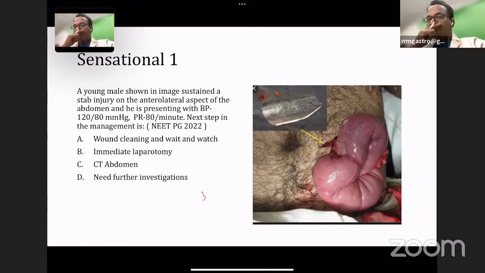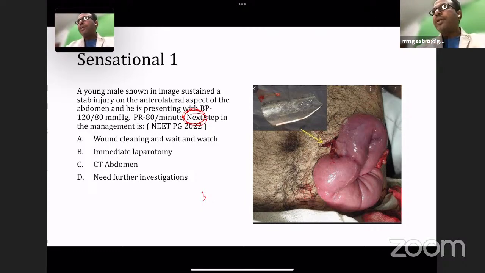Wound cleaning and wait and watch was done. Immediate laparotomy will be done. CT abdomen will be done. Need further investigation. The question is very clear. You should always see this word: what is next or what is best? So what is next in this question is the answer here. So next is what? So next answer here is, yes, anybody is correct.